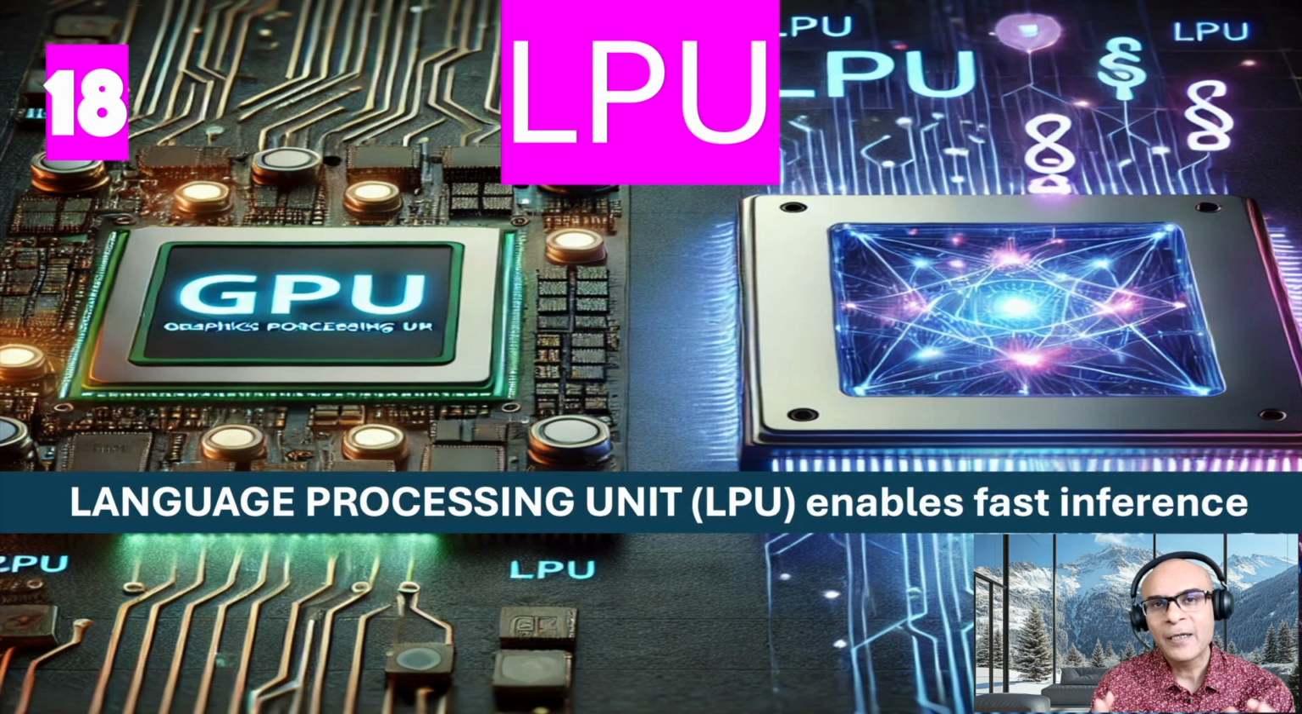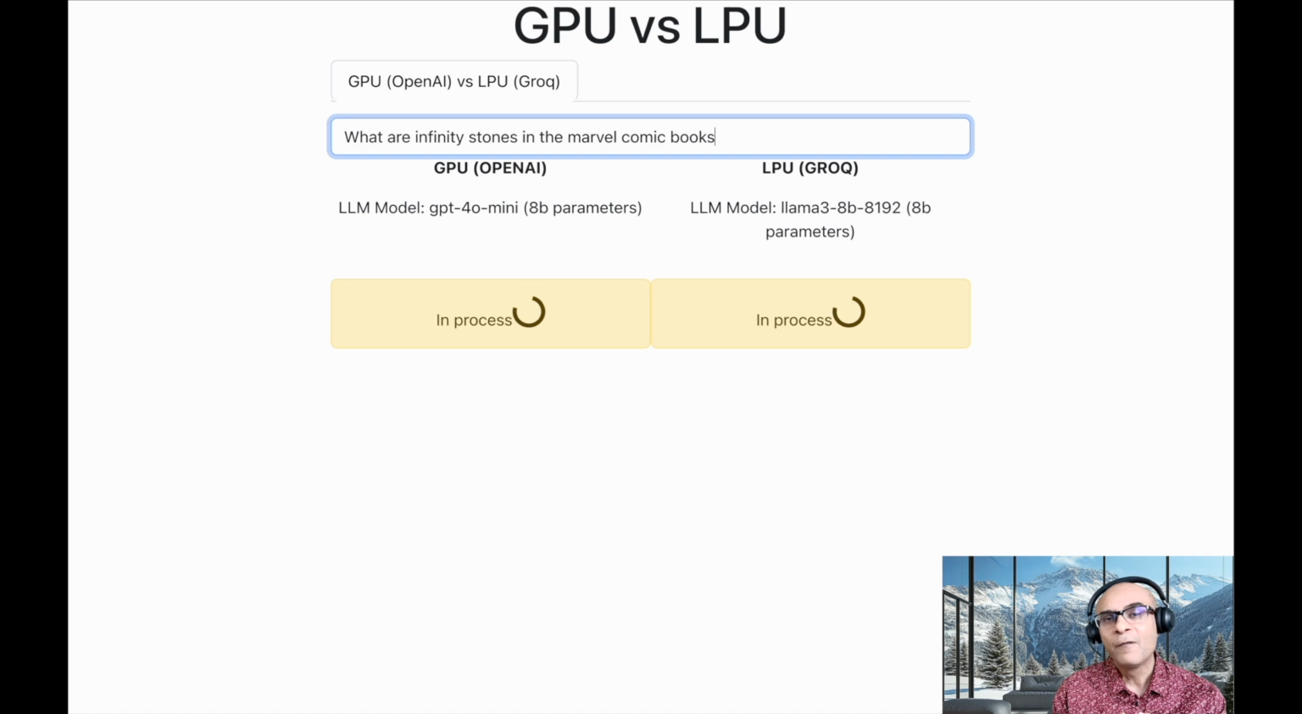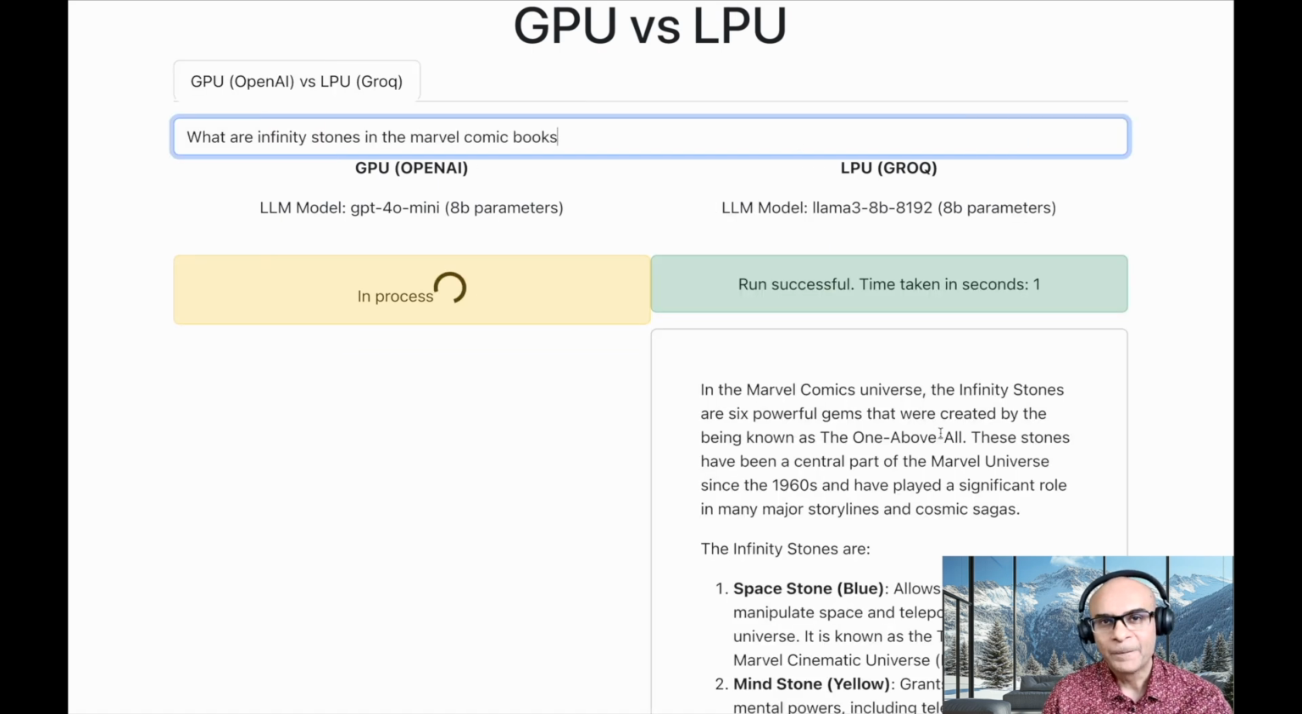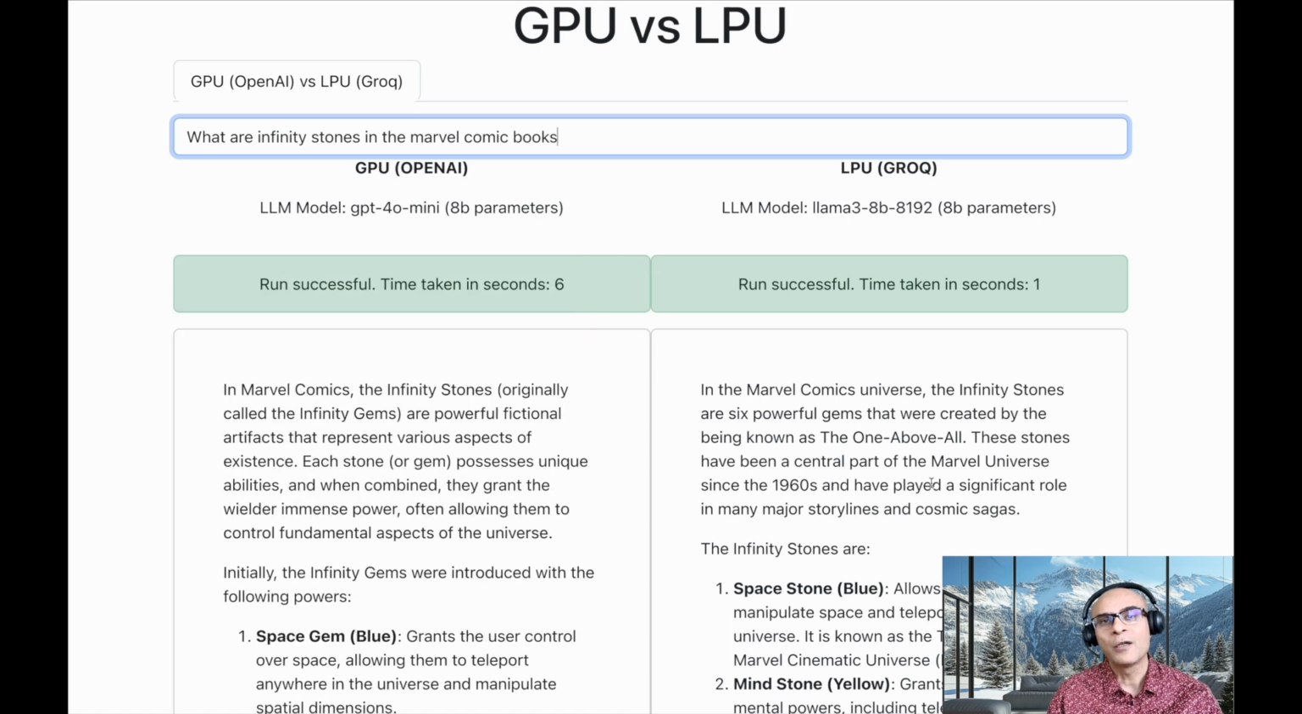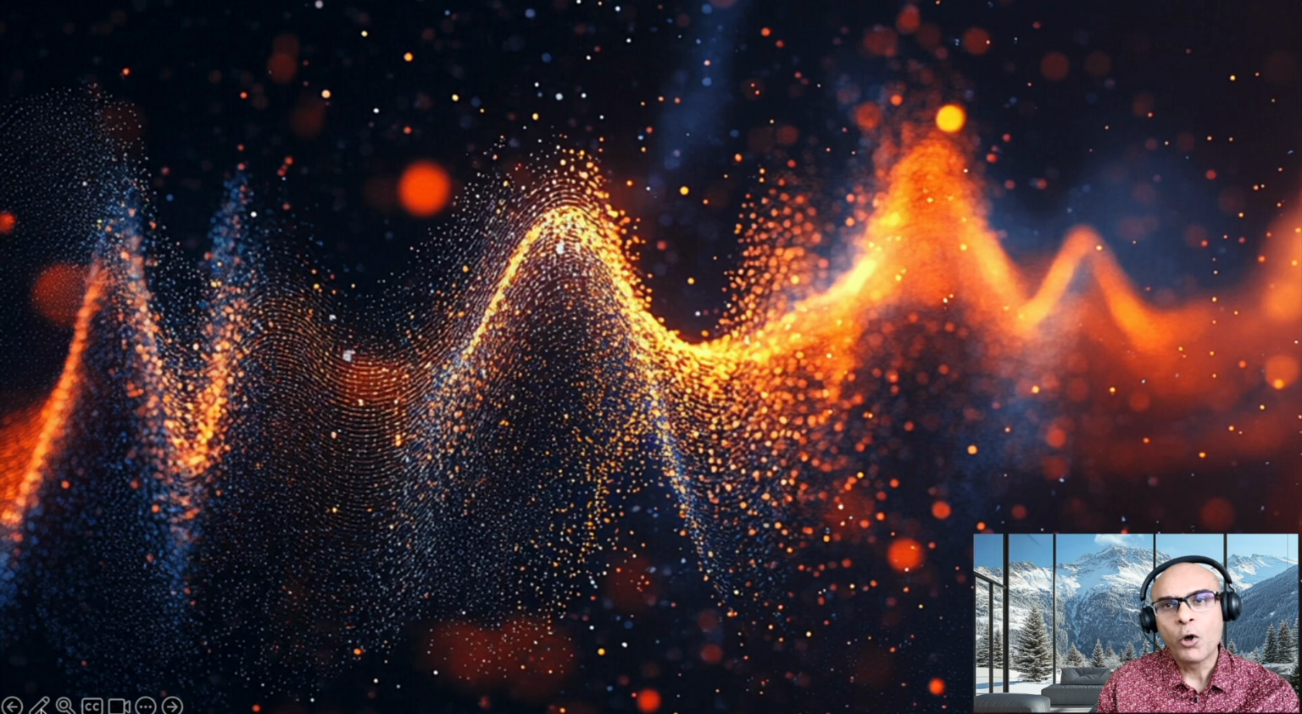It is a specialized chip which is designed for the generative AI era. This is going to make applications based on large language models hyper fast and hyper responsive. Moving on to audio now.